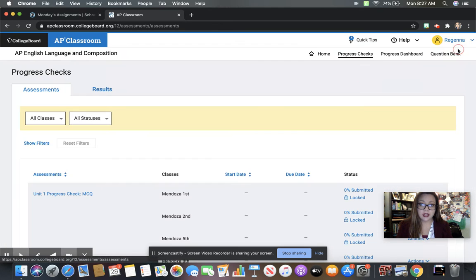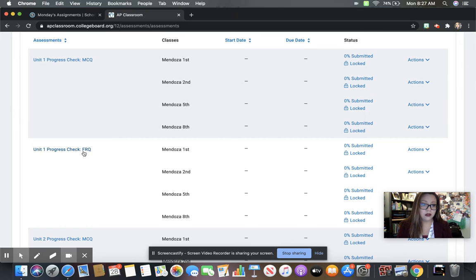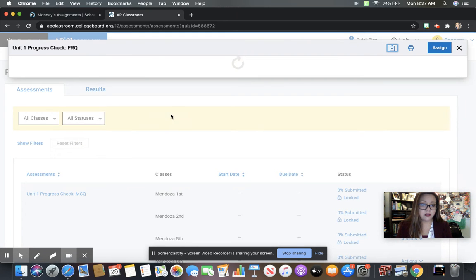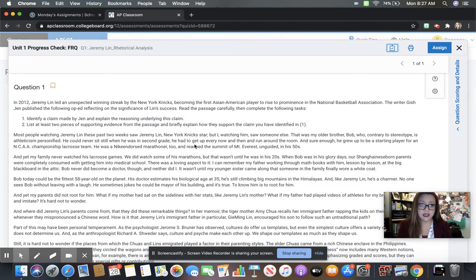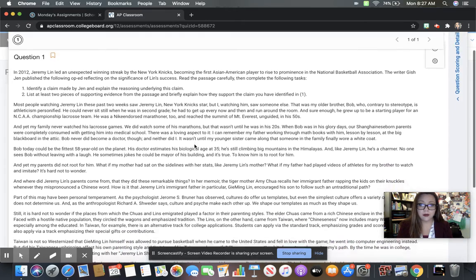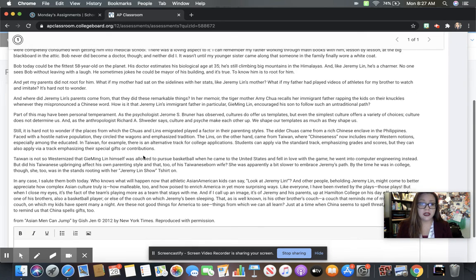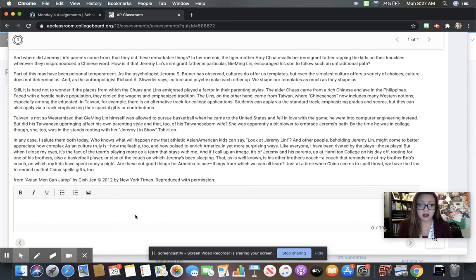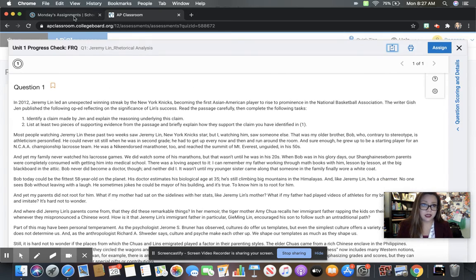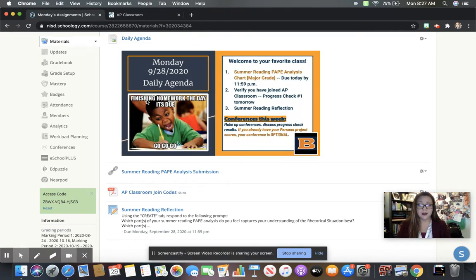And then you'll look at the FRQ, which will be different. Let me get there. Give it a second. So then you'll have this text right here. And then you have these 2 tasks to do. It says identify a claim made by Jen and explain the reasoning underlying this claim. And you can read through the rest of it. But it is a short answer, and you will type it down here in this box and then submit it. So again, tomorrow, that's essentially what it's going to look like in AP Classroom. So let's make sure that everybody has joined today because it will be live tomorrow.